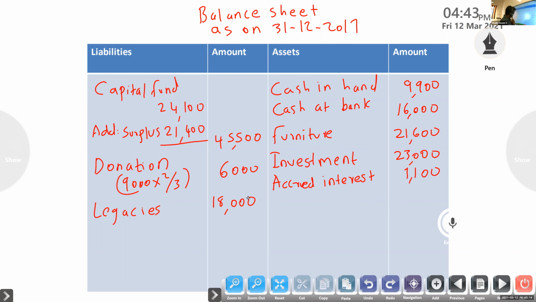Second, where will it come? Anila, prepaid insurance, where will it come? Asset or liability? Asset. Yes. Only adjustment. Next, accrued interest, already we wrote. Next, outstanding rent. Muhammad Irfan, asset or liability, outstanding rent? Liability. Very good.